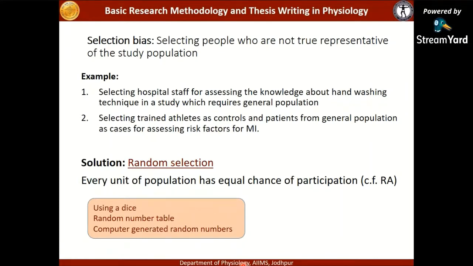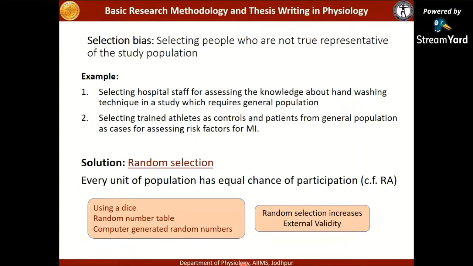After generating those random numbers, I need a sample of 3. If I need a sample of 3, I will generate 3 random numbers. It can be from 1 to 9, and those who fall into that category can be recruited into the study. So what purpose is it serving? It tends to take care of the external validity. Your study becomes a good study design because your results can be extrapolated to the general population or the intended population.